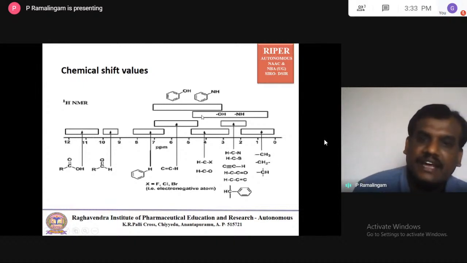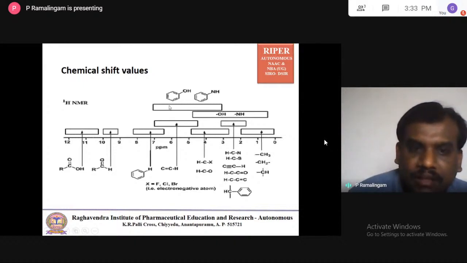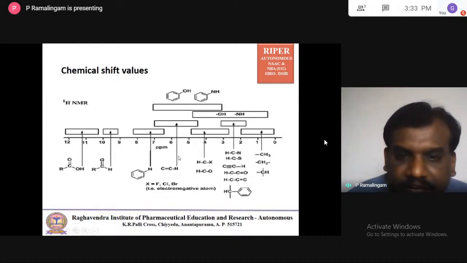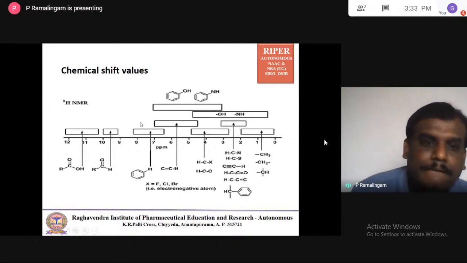And next goes this entire region, almost from 5 to this region, is OH and NH. And you can see this is a kind of aromatic region. This is the complete aromatic region. Aromatic 7 to 8 is aromatic hydrogens, and this is alkene, alkyne. And when you come here, this is aldehyde, and this is acid.